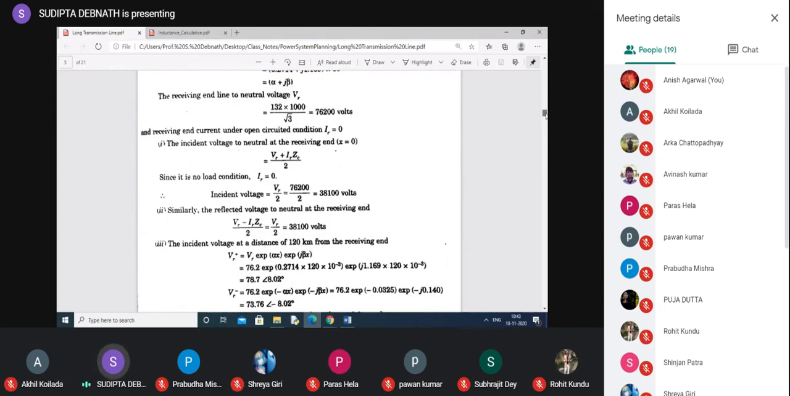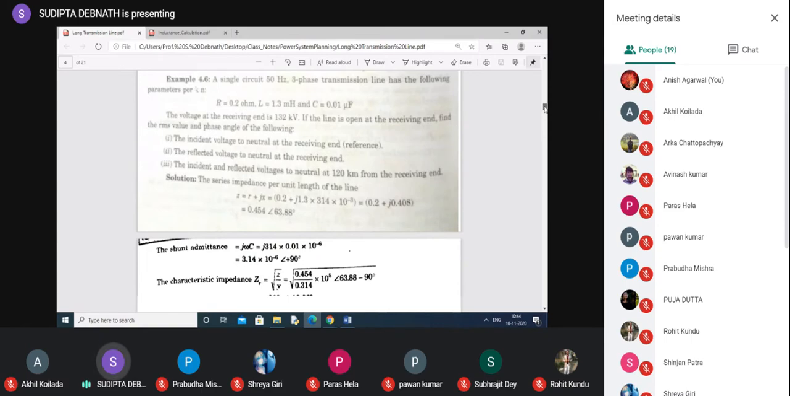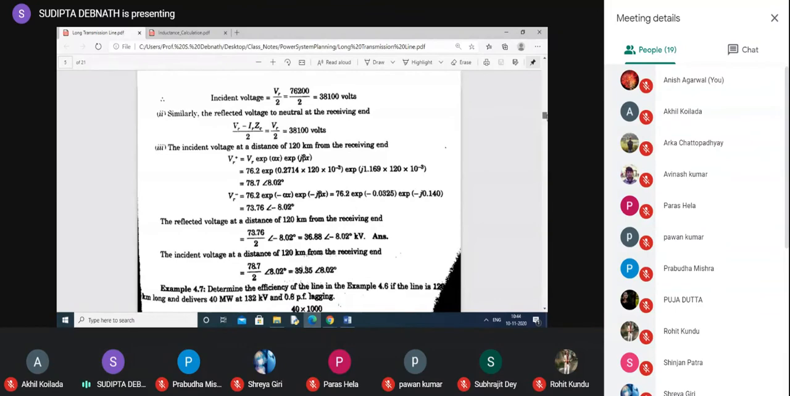Now, what is the third question? The third question is the incident and reflected voltage to neutral at 120 kilometers. Nothing, just put x equal to 120. So, you will have some value to the power gamma x. Okay, x equal to 120. So, just VR e to the power gamma x, they have divided and written in two forms. So e to the power this one plus e to the power this one, they have got this one. And for the other part, the incident voltage at a distance 120 kilometer from the receiving end, this one. So they have got the reflected wave.